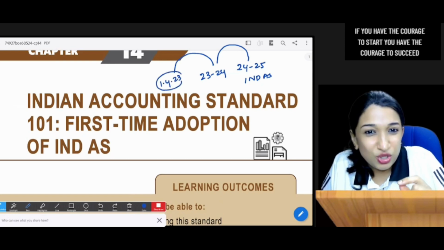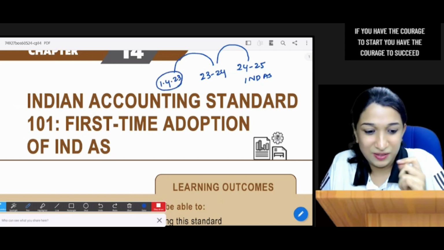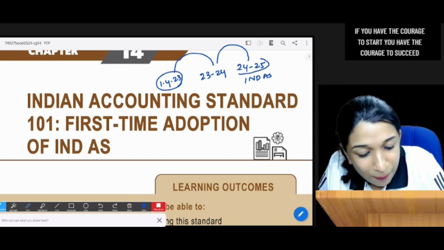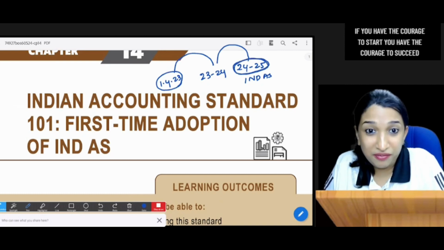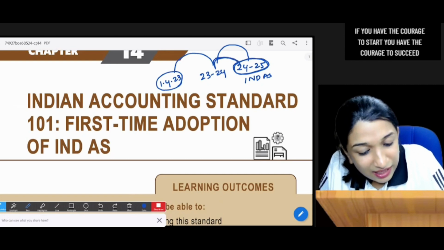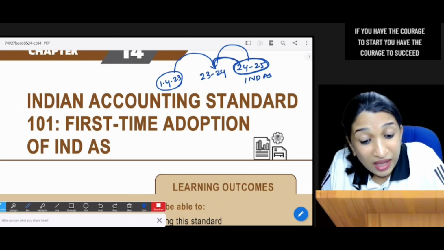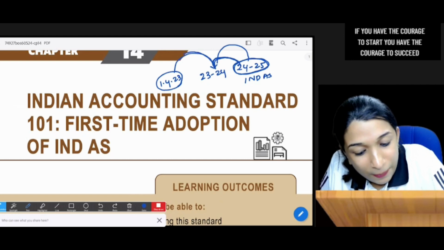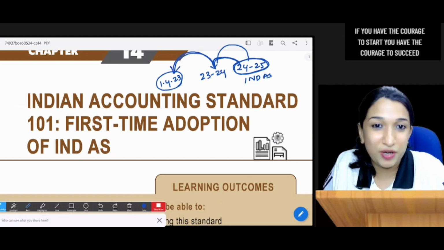This is to have a proper start. If you are preparing a balance sheet for 24-25, there should be comparative figures as per IND AS for 23-24, and there should be an opening balance sheet on 1st April 23.